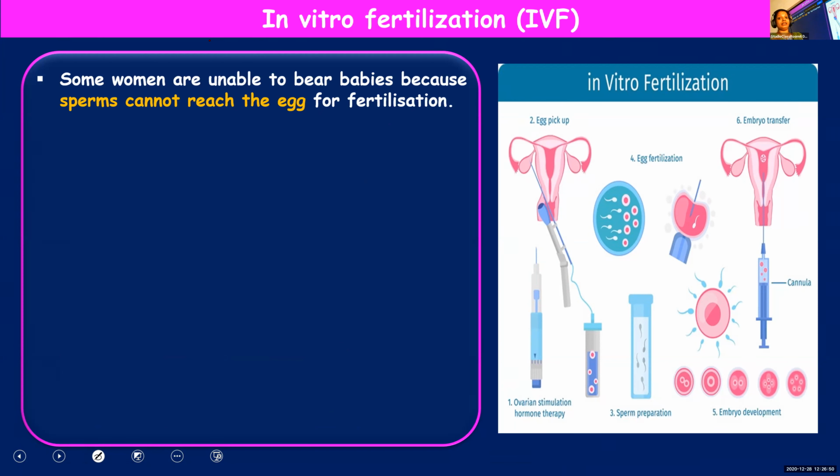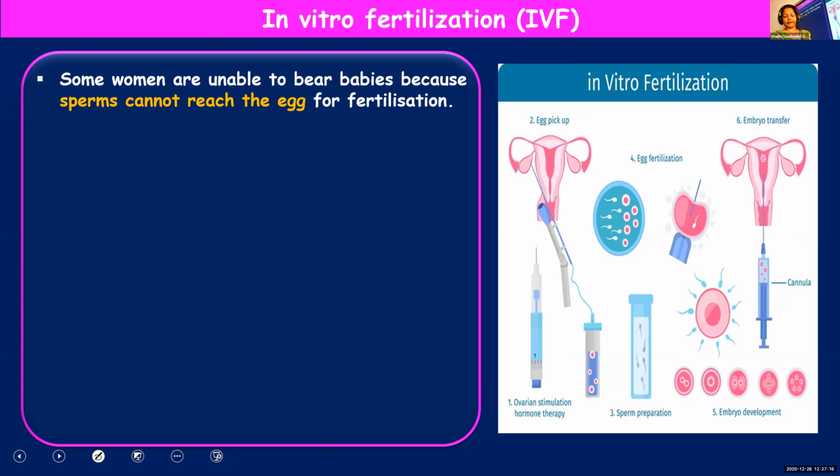In vivo and in vitro. The difference is that in vitro fertilization means fertilization taking place outside the body, and in vivo fertilization means taking place inside the body. Normally, in human beings, fertilization takes place inside the body of the female.